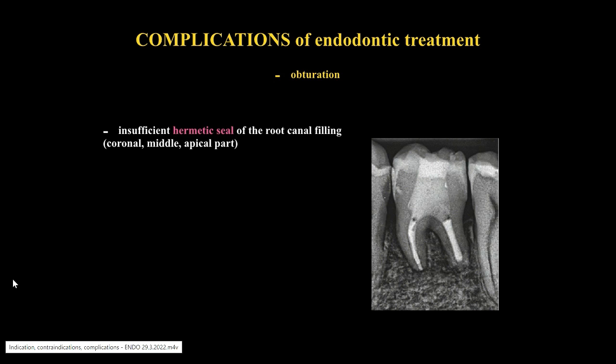Complications of endodontic treatment: obturation. Insufficient hermetic seal of the root canal filling in the coronal, middle, or apical part. Insufficient hermetic sealing of the root canal filling can be complicated by reinfection of the whole root canal system. Usually, it is necessary to provide retreatment after this complication. Usually a good pre-endodontic buildup is a must before even starting to obturate the root canal.